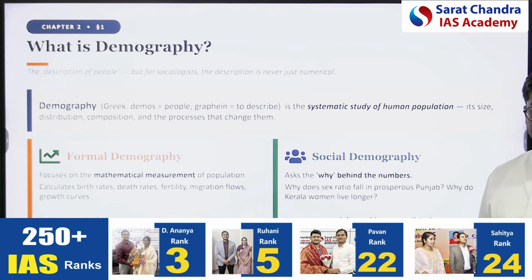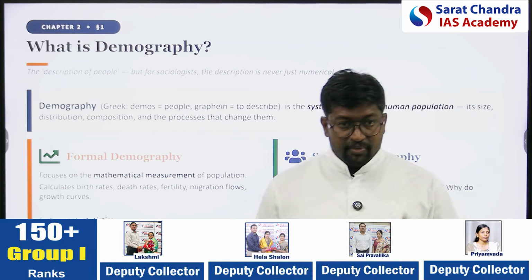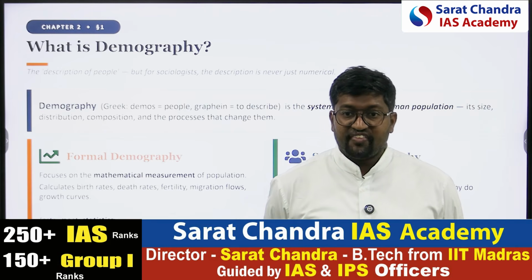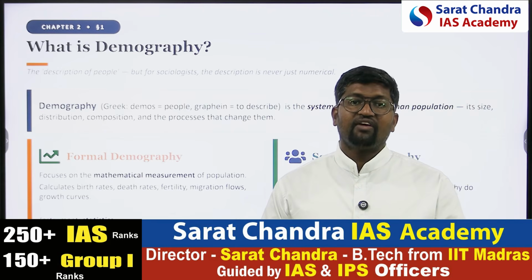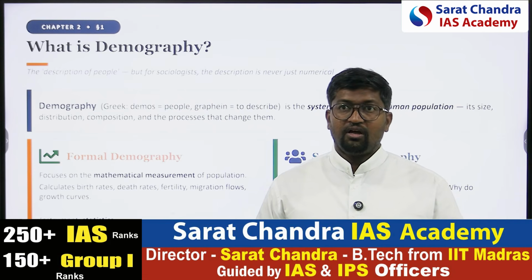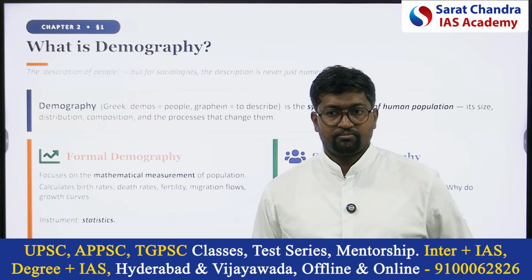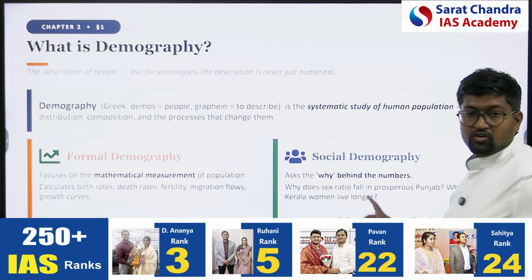Why is this number changing? Why is this number increasing? Why is this number decreasing? For 1,000 men, why are there only 920 women? That will be done by social demography.